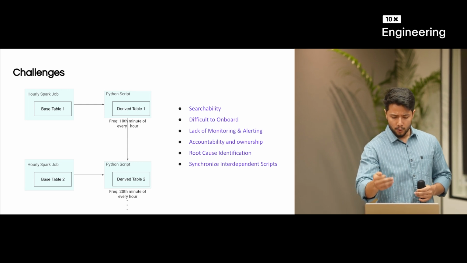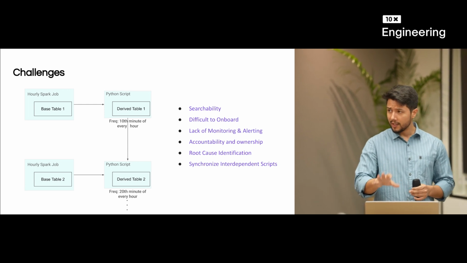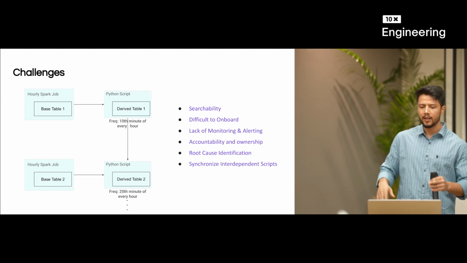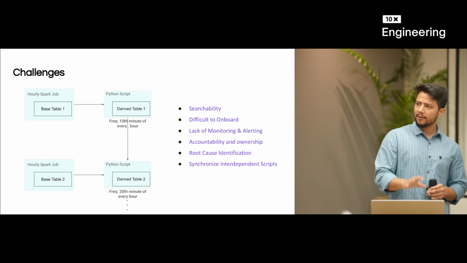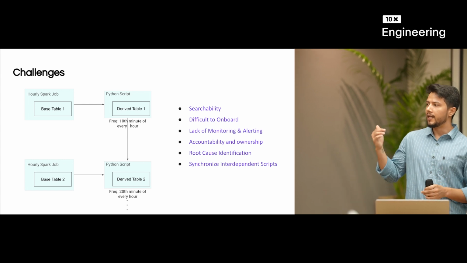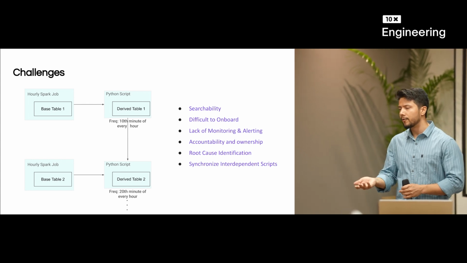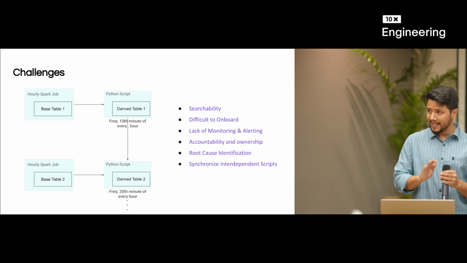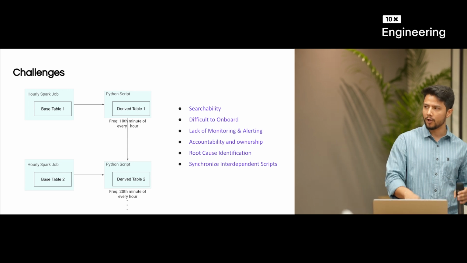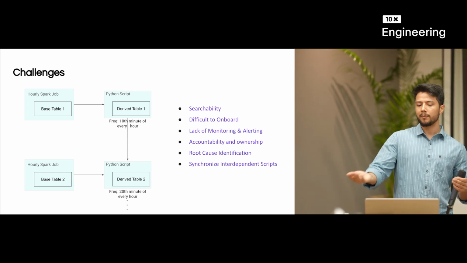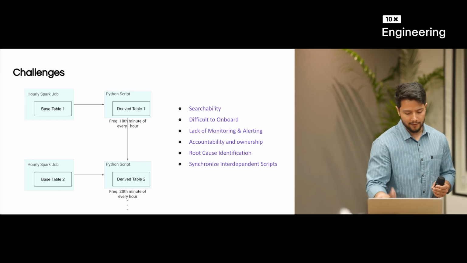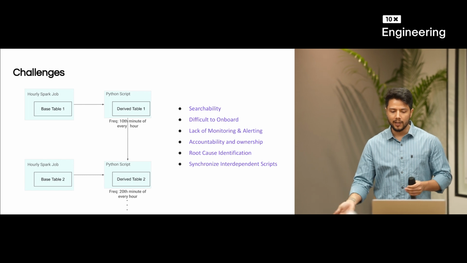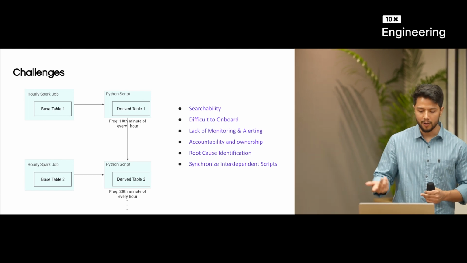Now let's go through what we are doing over here. Both the tables need to be updated at an hourly frequency, that is given. So what we have done over here is derived table 1 updates every 10th minute, and derived table 2, because it is dependent on derived table 1, is getting updated every 20th minute. So as we can see, if any delay happens whatsoever for derived table 1, if it takes more than 10 minutes, obviously derived table 2 will not get updated, because we are just updating it in the 20th minute, till the time derived table 1 was not updated.